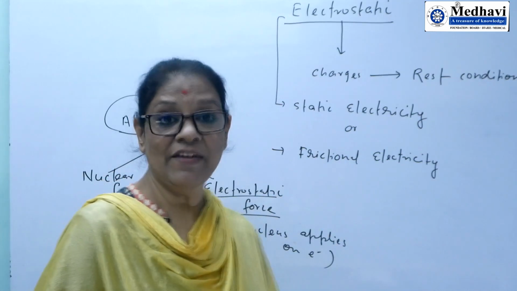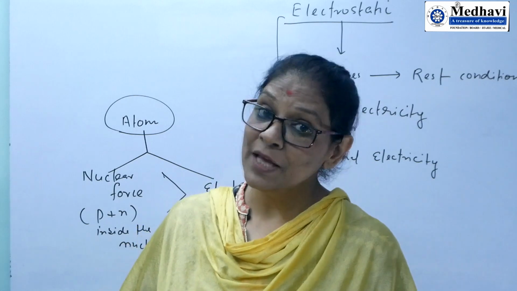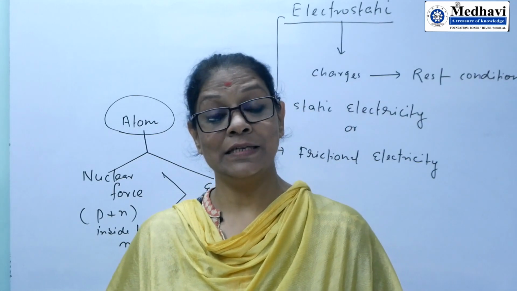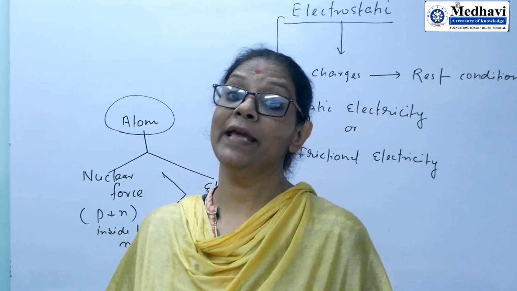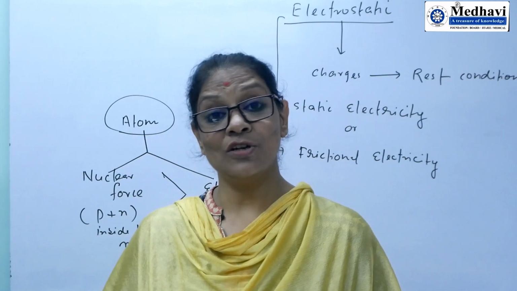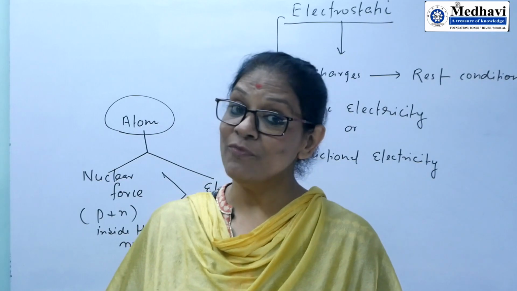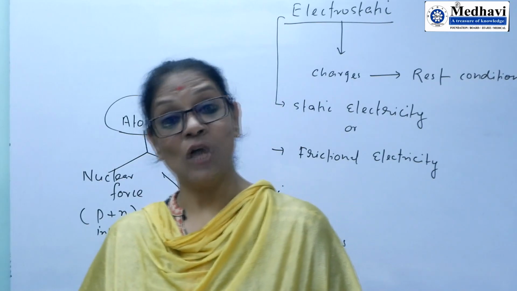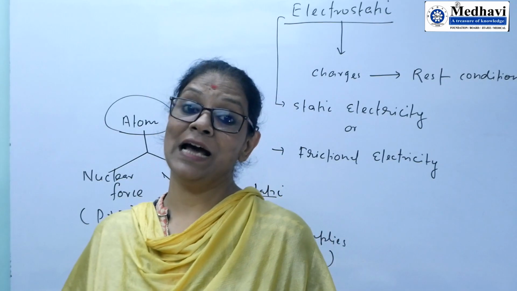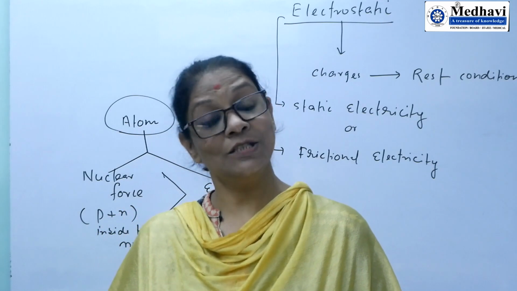And second thing, we have studied that in the periodic table, when we go across the period, atomic size decreases, nuclear pull increases. So we can say that in metals, electrons are loosely bound to the nucleus because the size of metals is bigger, whereas in non-metals, electrons are tightly packed to the nucleus. That is, their size is smaller.